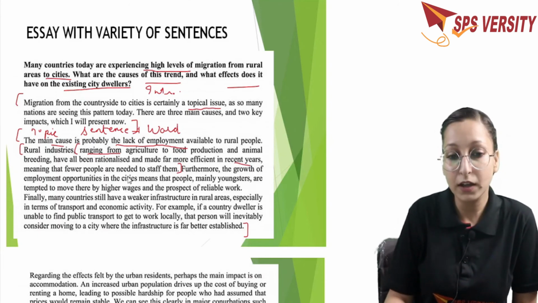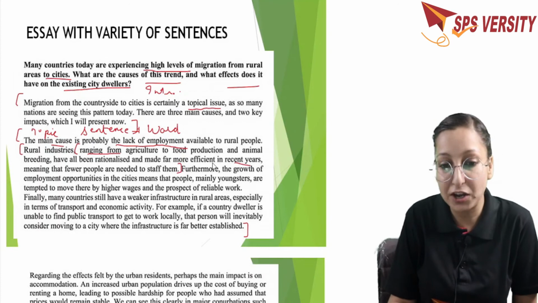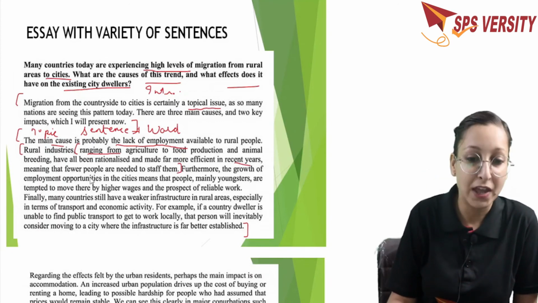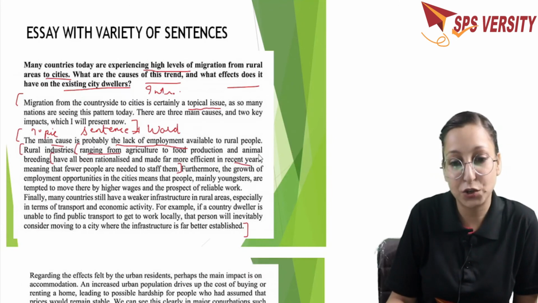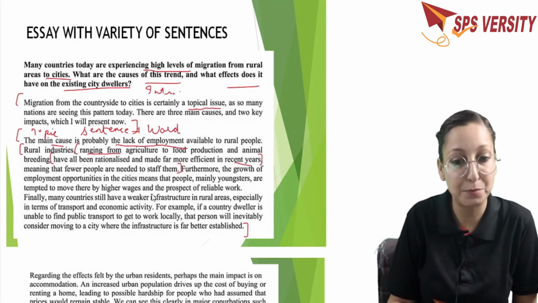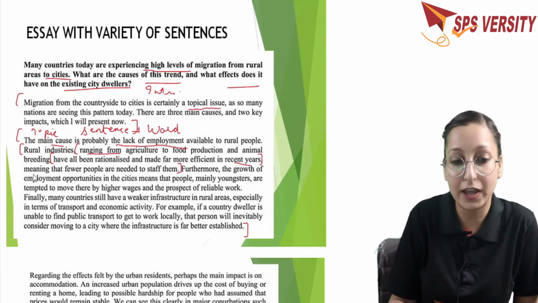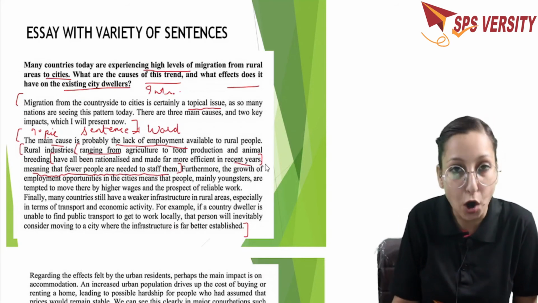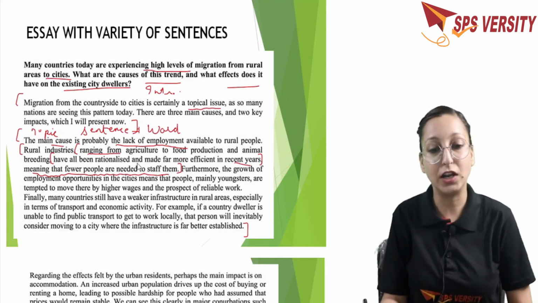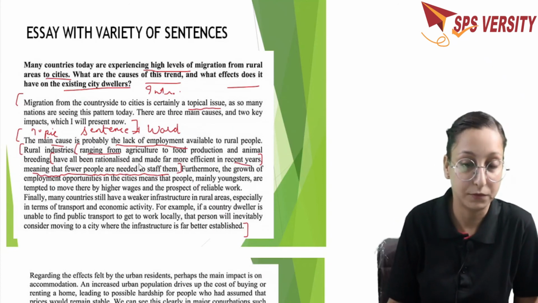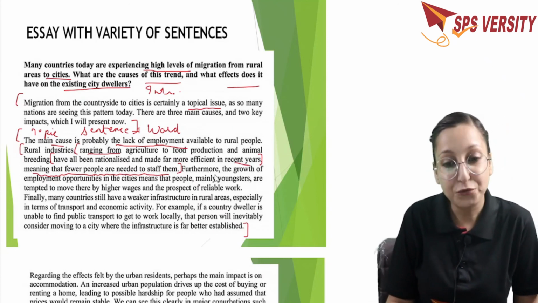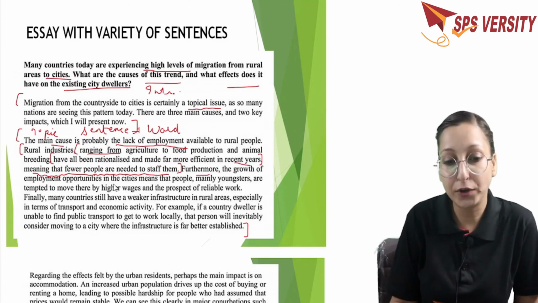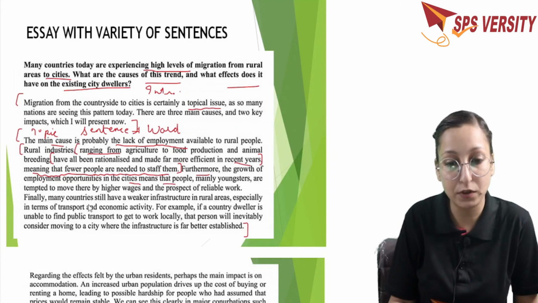Okay. Now next one, have all been rationalized and made far more efficient in recent years. Now to explain this point, they have given this supporting idea, this additional information by using the comma here, meaning that fewer people are needed to staff them. Okay. Now next one, furthermore, this is the use of your cohesive device connector here. The growth of employment opportunities in the cities means that people, mainly youngsters.